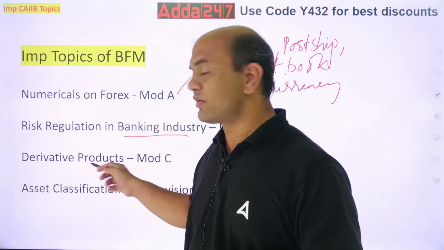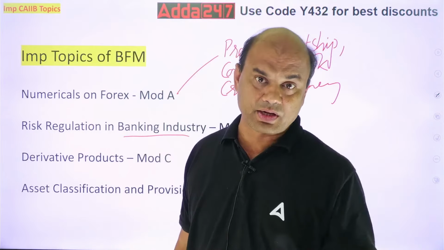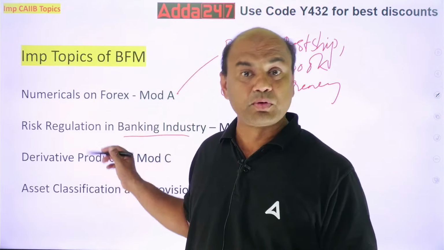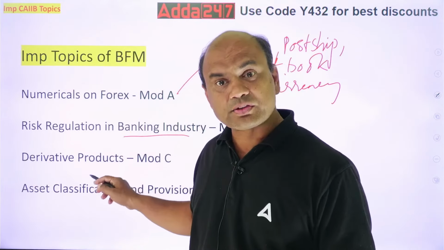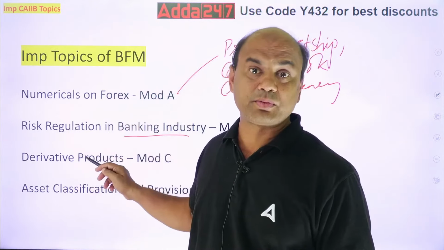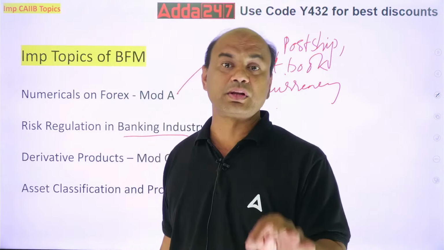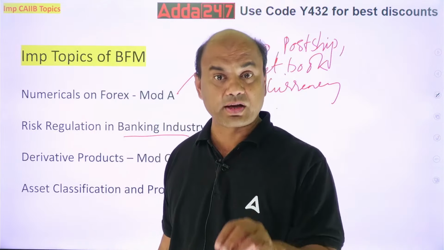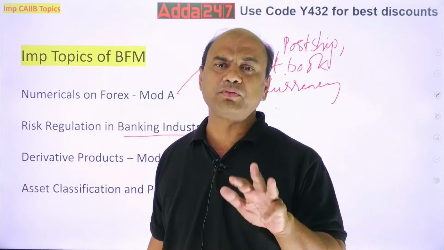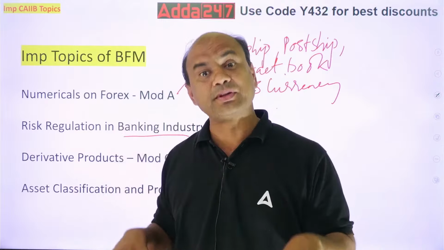And this topic, derivative products, C. There are 3 product topics. One is treasury products separate, derivative products separate, and there is one more products topic in module C itself. Derivatives topics you have in module A also. So that's why I'm saying this topic is important, and the derivatives are tough. You'll get forward, you'll get future, you'll get swap, you'll get FRA, forward rate agreements. These are the main 4. Plus there are many others also. In fact, there are subtypes in this.